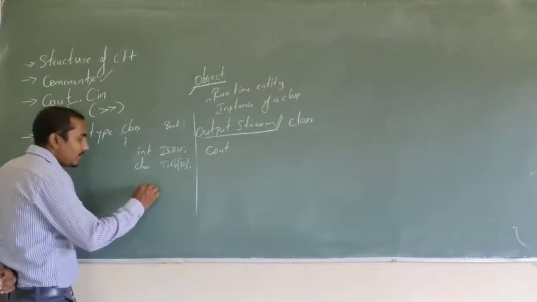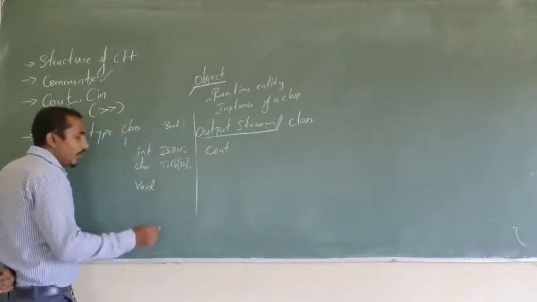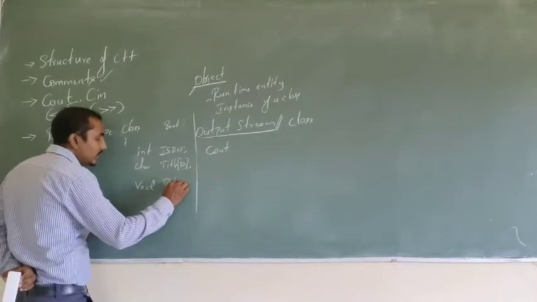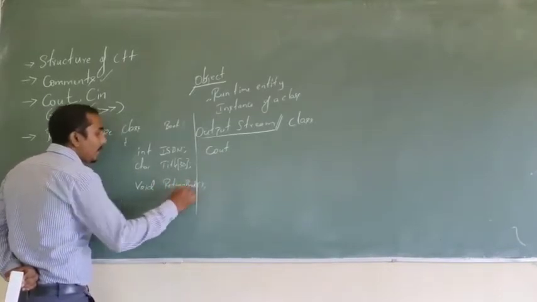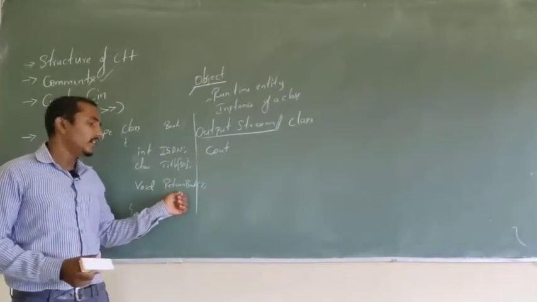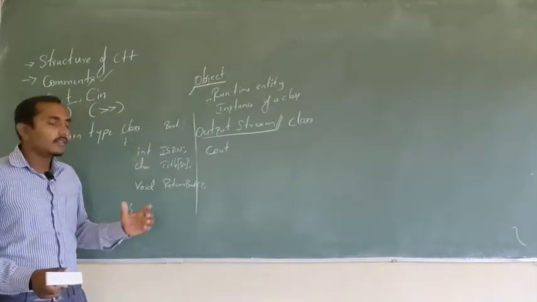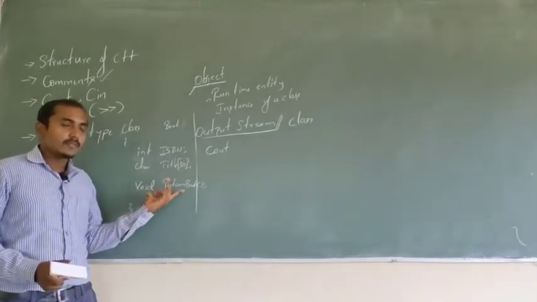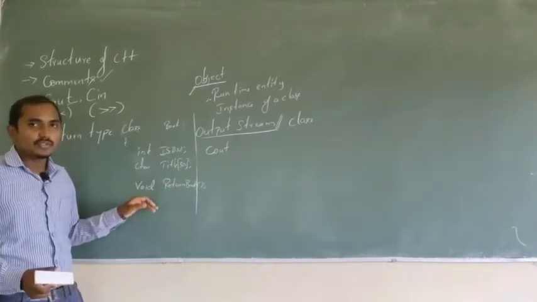Like for example, I will write some function called void return book. Okay. Now I have a function called void return book. So as you see, a structure will not have functions, but a class will have both data as well as functions.